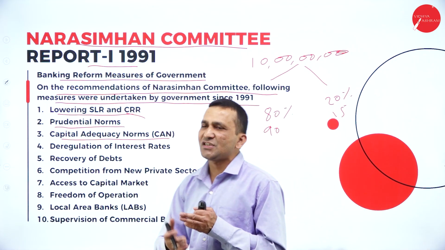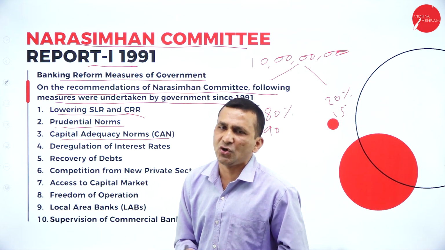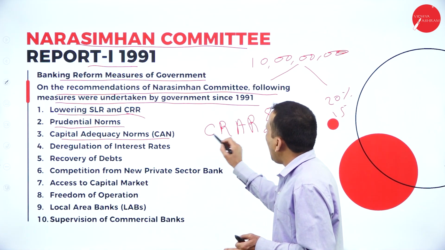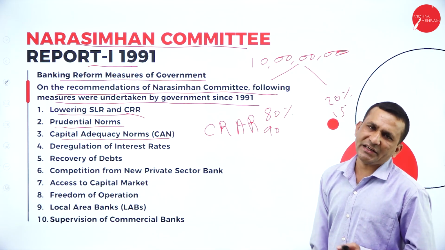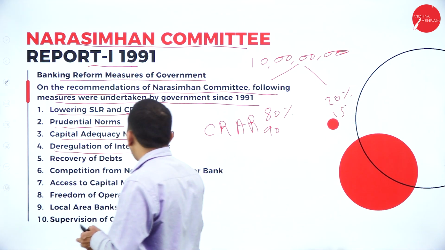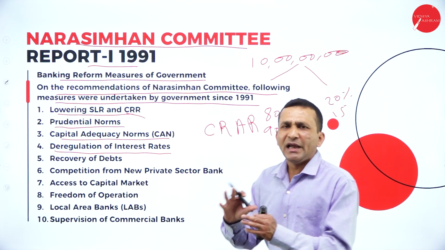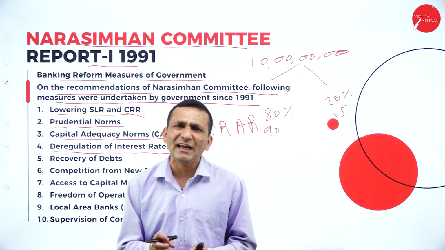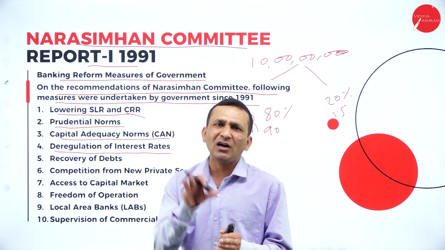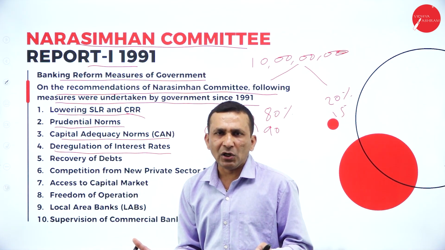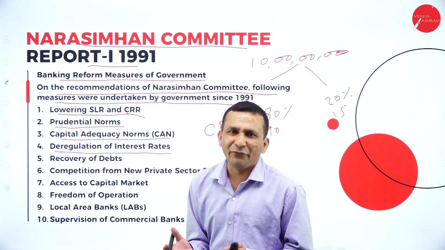So the norms related to the capital adequacy ratio, or we can say CRAR, capital to risk asset ratio. And deregulation of interest rate, because if the RBI or any central bank is not taking direct regulation, not controlling or monitoring, then the individual banking authority has the freedom.